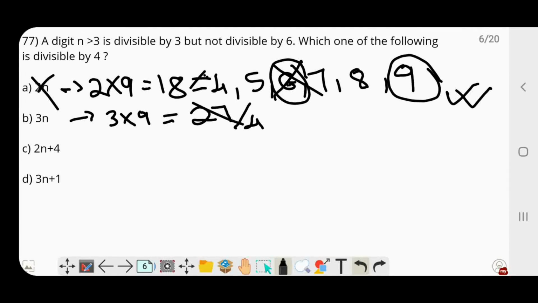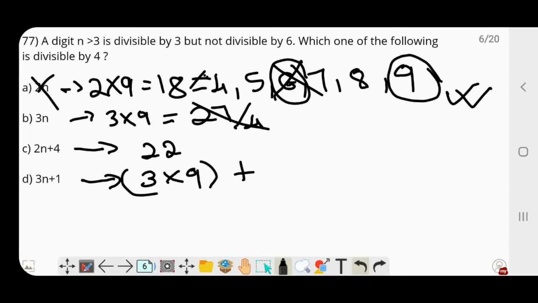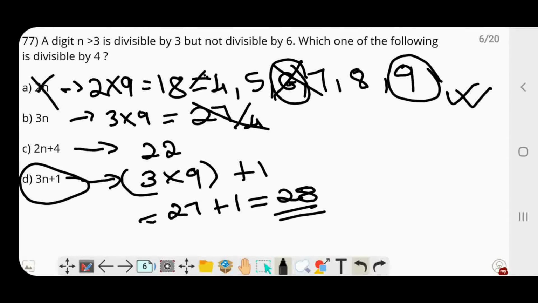Okay. So 2n plus 4 is 18 plus 4, that is 22. 22 is not divisible by 4. 3n plus 1 is 3 into 9 plus 1, which is 27 plus 1, which in turn is 28, is actually divisible by 4. So option D is the right answer.